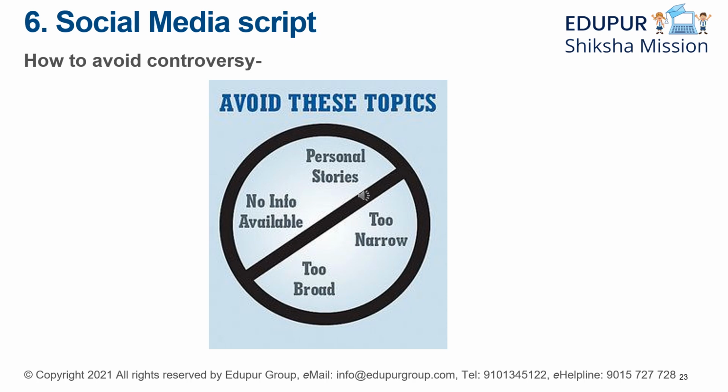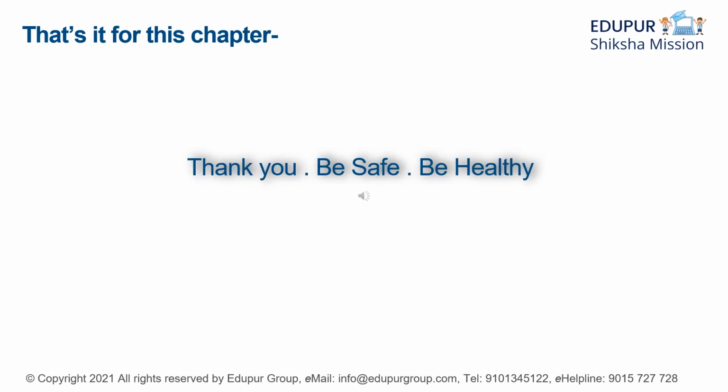So now I guess with the help of this chapter, you have understood what plagiarism and controversy are at the same time, because these two are the most important things which you need to avoid while writing and reading a social media script.